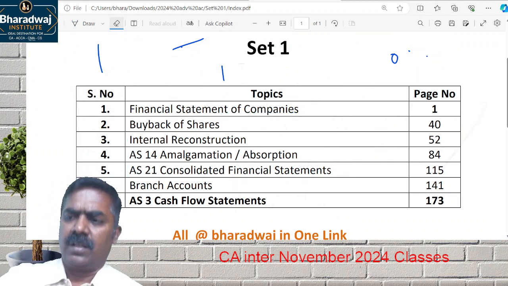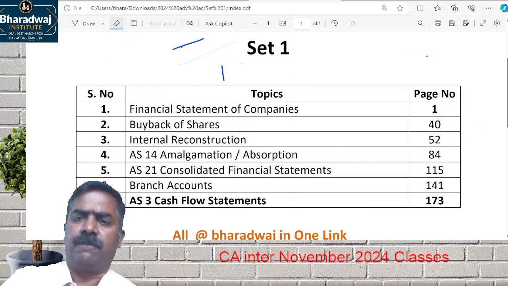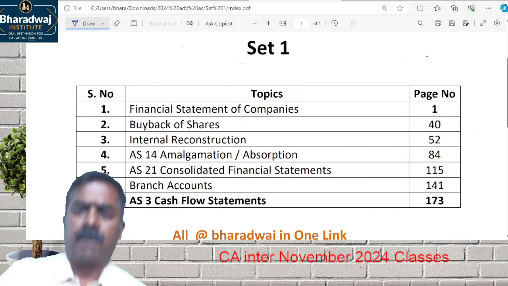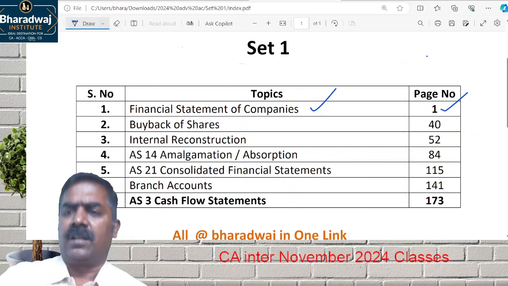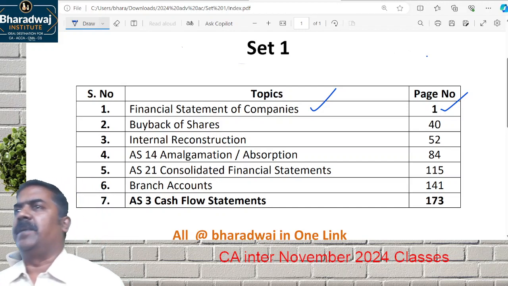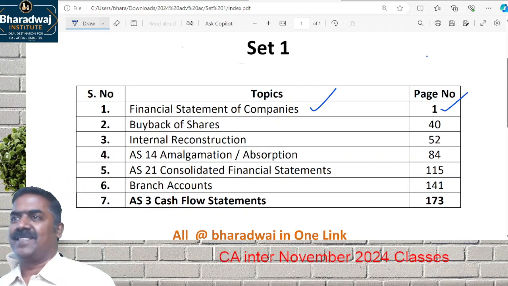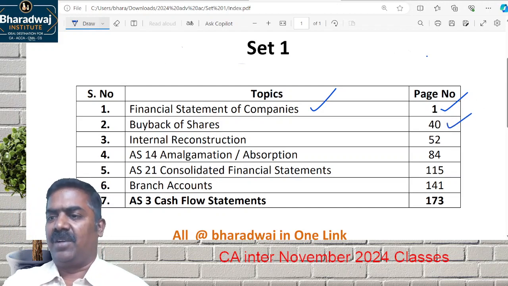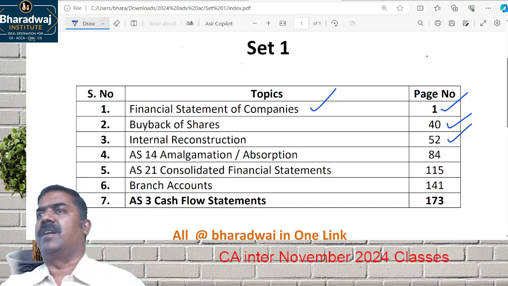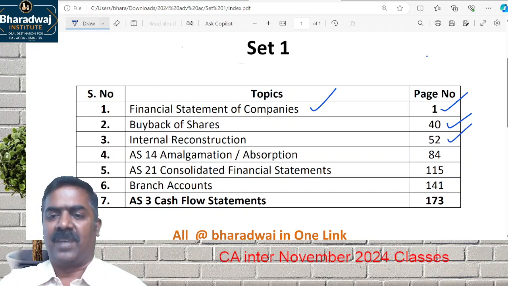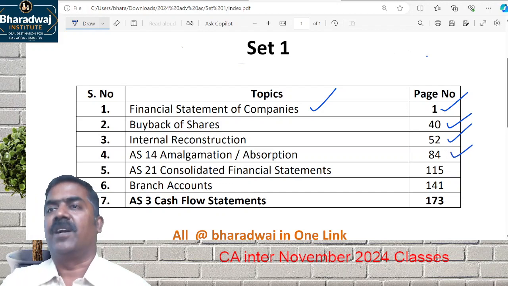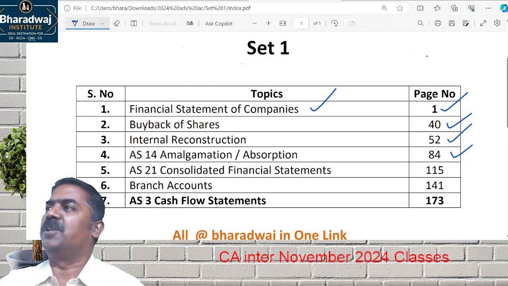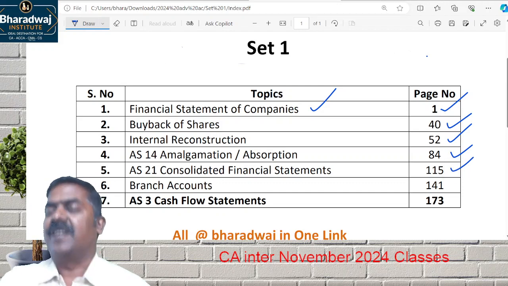Number 1, we'll start with financial statements of companies. Why? Because the knowledge of preparing a balance sheet and P&L account is required for all the other chapters. They will give you buyback of shares and ask you to prepare the balance sheet. They will give you internal reconstruction of a company; after internal reconstruction, prepare a balance sheet. When 2 companies join together, we call it amalgamation; after that, you prepare a balance sheet. For holding and subsidiary companies, how to prepare the consolidated balance sheet.